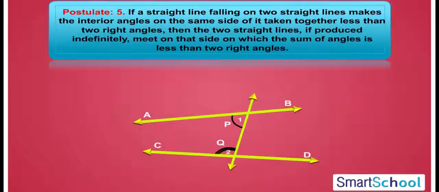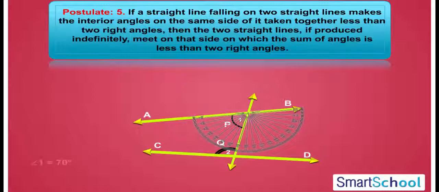The fifth postulate states, if a straight line falling on 2 straight lines makes the interior angles on the same side of it taken together to be less than 2 right angles, then the 2 straight lines, if produced indefinitely, meet on that side on which the sum of angles is less than 2 right angles.